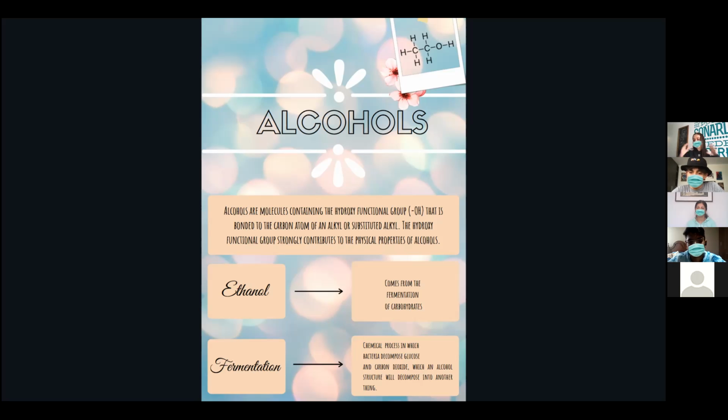So the one that we consume is called ethanol. Ethanol comes from the fermentation of carbohydrates. So what's fermentation? Fermentation is a chemical process in which bacteria decompose glucose into carbon dioxide and an alcohol structure. And this is the form of the ethanol.